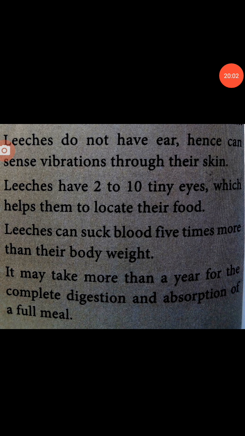More to know: leeches do not have ears, hence they can sense vibrations, they are sensitive, through their skin. Leeches have 2 to 10 tiny eyes which help them to locate their food. Leech can suck blood 5 times more than their body weight. It may take more than a year for the complete digestion and absorption of a full meal.